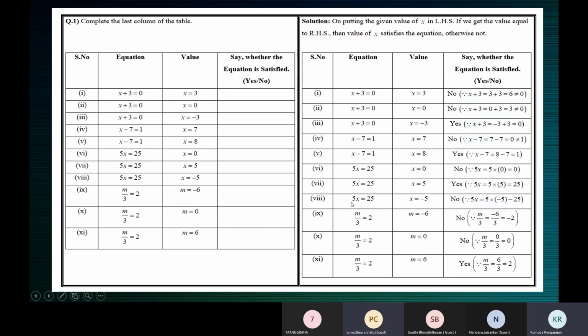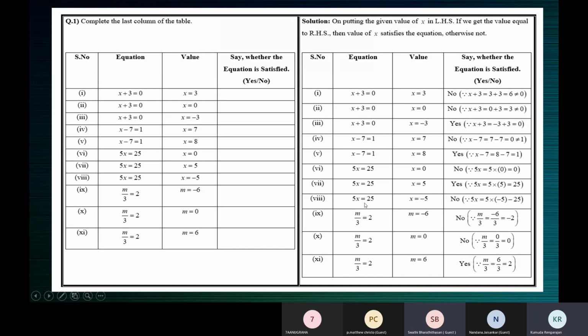What is the expression on the left hand side? Ma'am, 5 into x is equal to 25, ma'am. 5x is equal to 25 is the equation. What is the expression on the left hand side? Ma'am, 5x, ma'am.